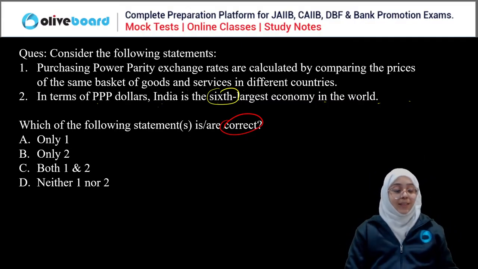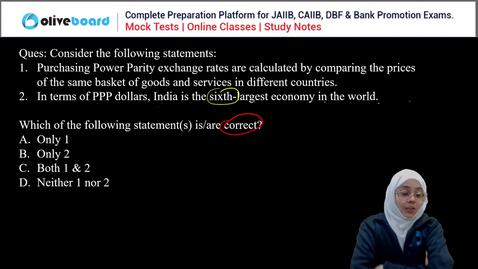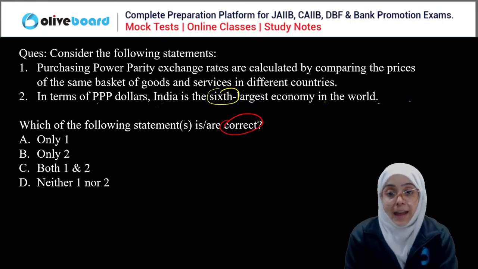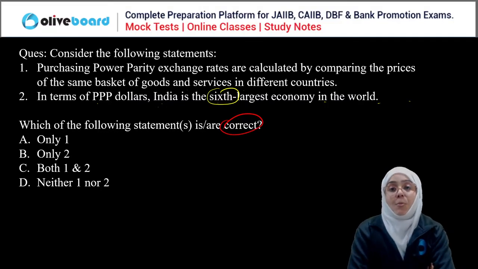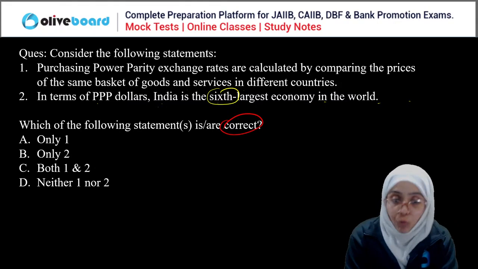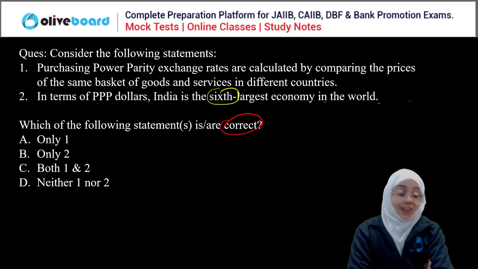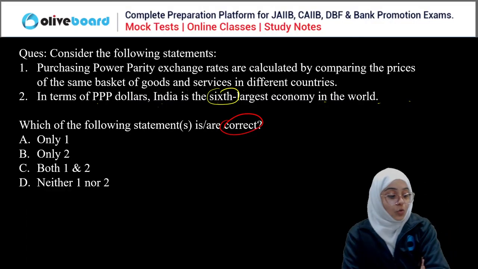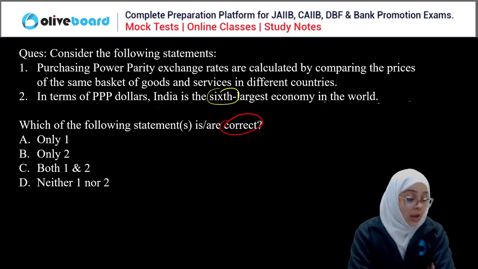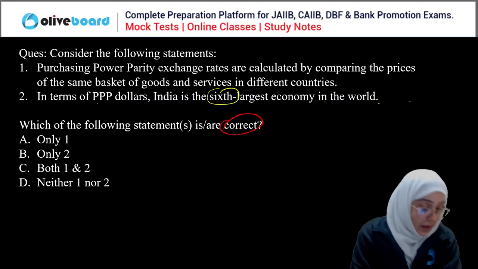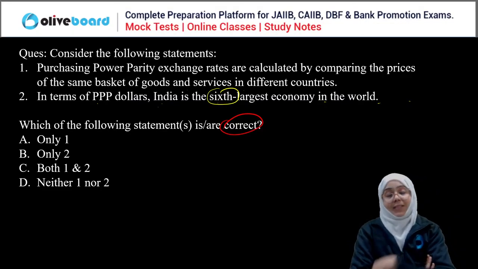Okay, so just please answer this question. You have to consider the following statements here. In terms of purchasing power parity, India's rank is what? You have to choose the correct statement here. So everyone, please answer this question. Smriti said A, Ruchi said A, Chandan A, Rigved A. And everyone else? Okay, so the correct answer is yes.